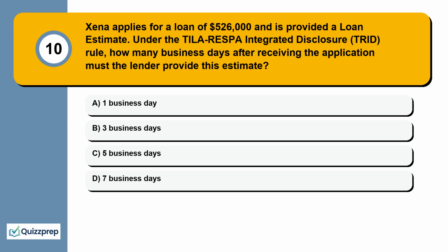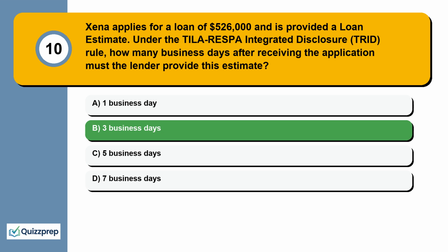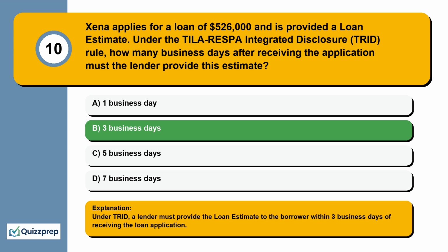Question 10. Zena applies for a loan of $526,000 and is provided a loan estimate. Under the TILA-RESPA Integrated Disclosure (TRID) rule, how many business days after receiving the application must the lender provide this estimate? 1 business day, 3 business days, 5 business days, 7 business days. Under TRID, a lender must provide the loan estimate to the borrower within 3 business days of receiving the loan application.